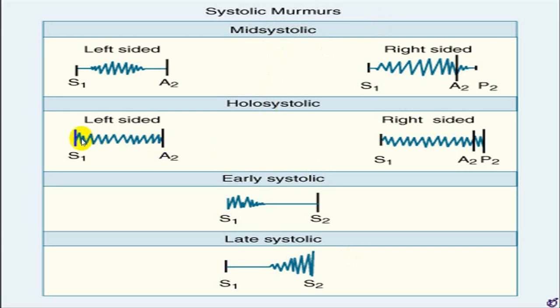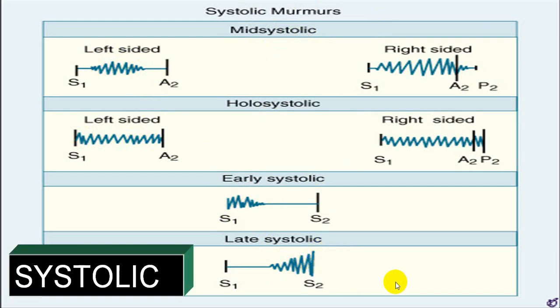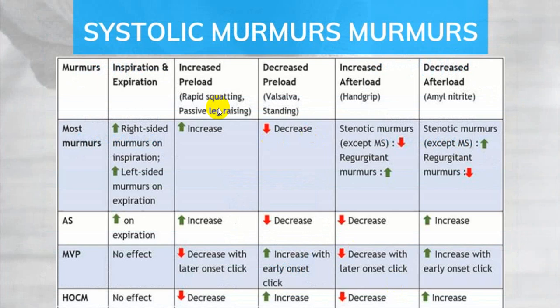So this is mid systolic, hollow systolic. You can see that the intensity is the same. This is mid systolic, intensity is nearly the same. In an early systolic murmur, usually it is a crescendo-decrescendo murmur. In a late systolic murmur, it may be a crescendo murmur. So these are all systolic murmurs in detail.